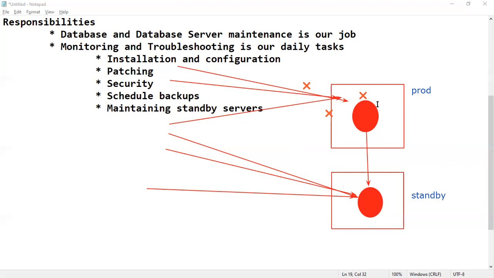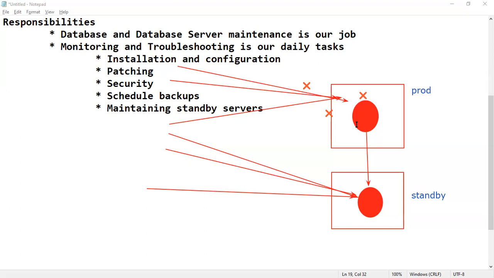Otherwise, if the production server crashes, there is a problem. Users cannot continue their work until we troubleshoot this. Let's say troubleshooting that problem takes 1 hour. Suppose the website is down for 1 hour, how much business loss? Paytm is there. If they are down for 1 hour, how much loss? They are doing so much business actually.